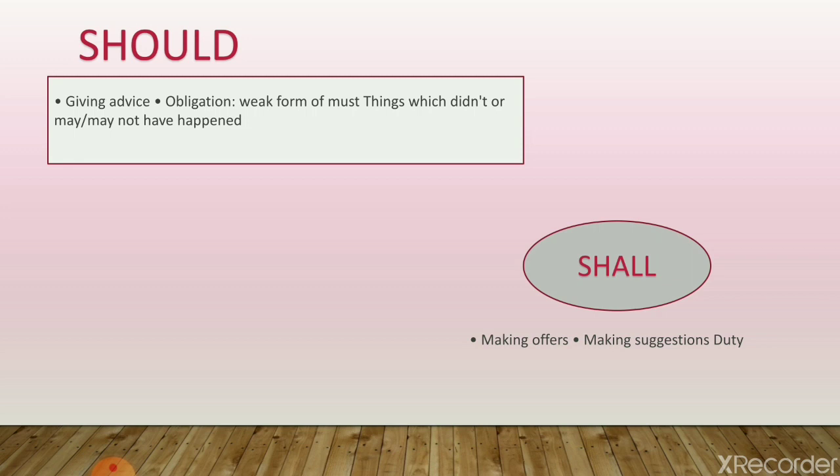Shall is used for making offers or making suggestions, duty. So, like, shall we go for a jog? And if we use should, you should start eating healthy food. Again, advice is there. Or we should obey the traffic rules.